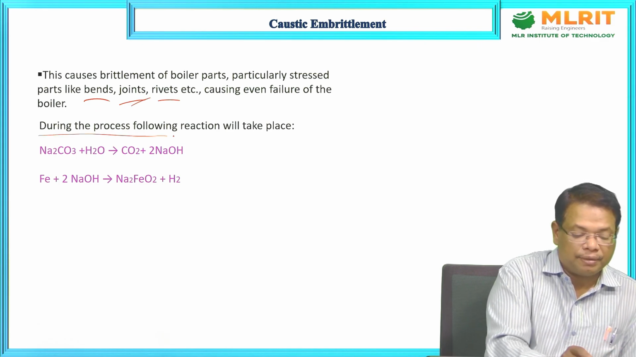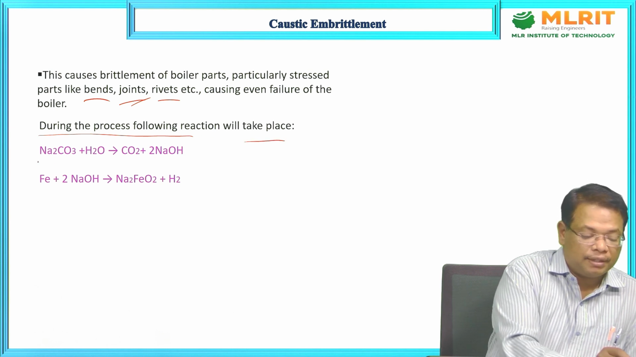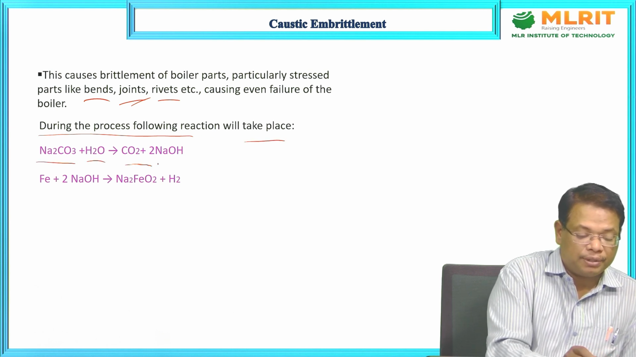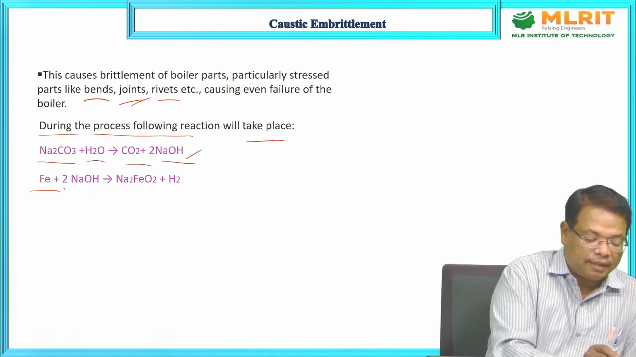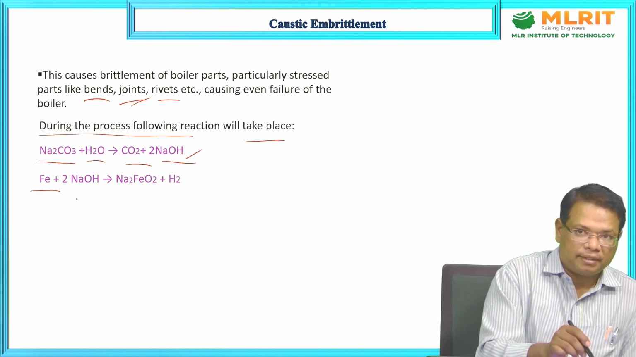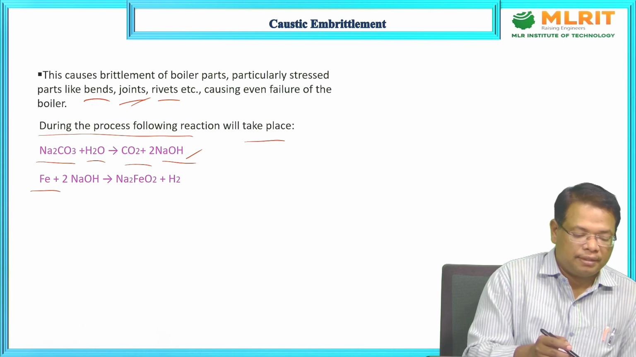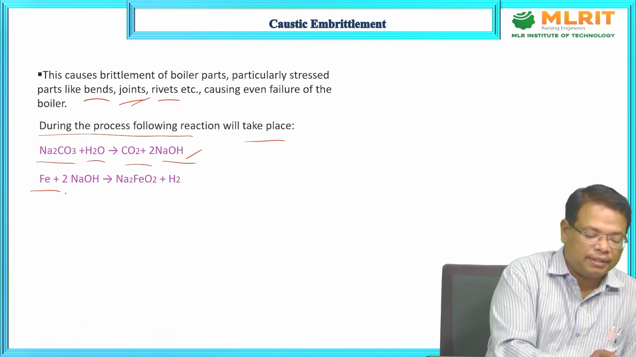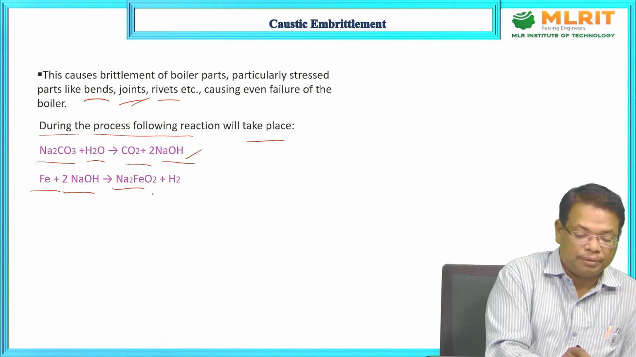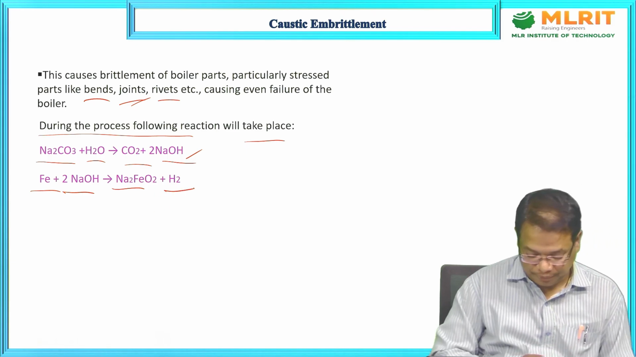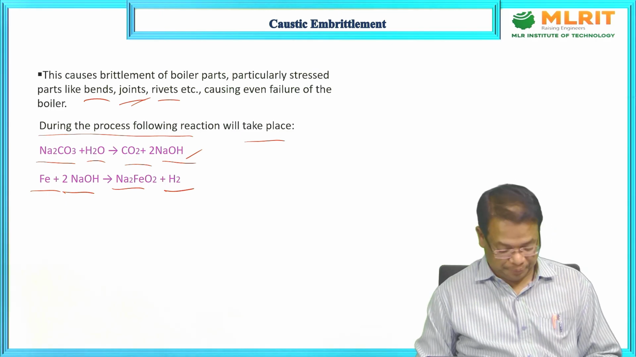During the process, the following reactions take place. Sodium carbonate plus water gives rise to CO2 and sodium hydroxide solution. Then iron of the boiler inner wall will react with sodium hydroxide. It will form Na2FeO2, which is sodium ferrite, and hydrogen. This is the caustic embrittlement.